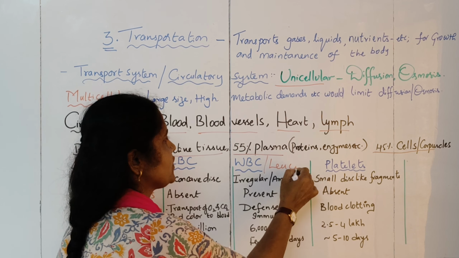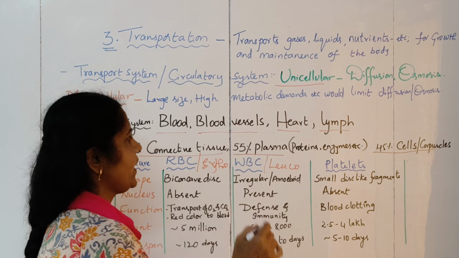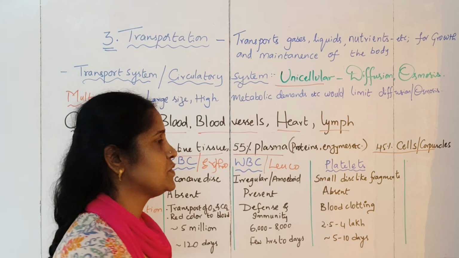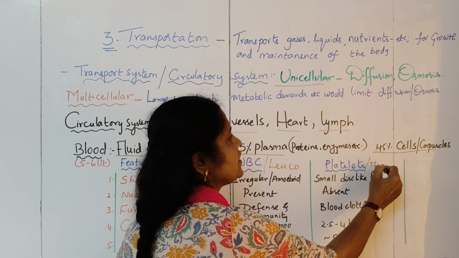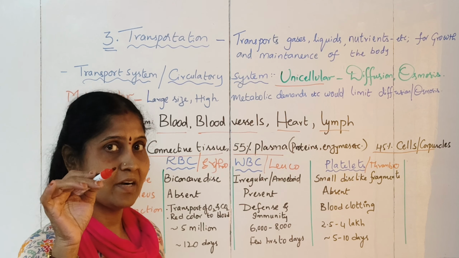They are also called the leukocytes. These are called the erythrocytes. Then we have the platelets, which are also called the thrombocytes. So like this, you have different types of cells which will be performing different functions in the blood.